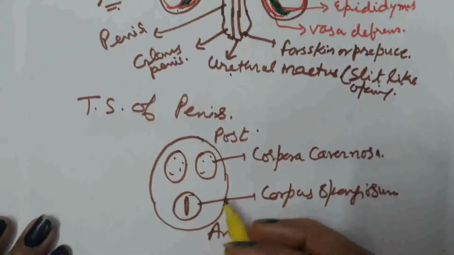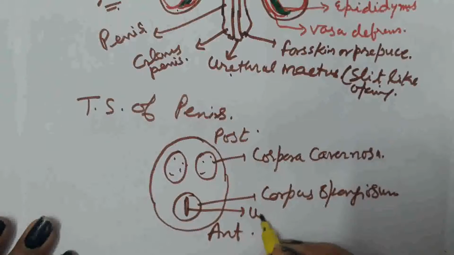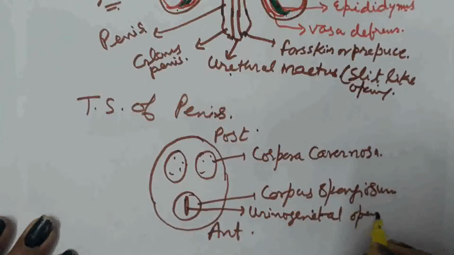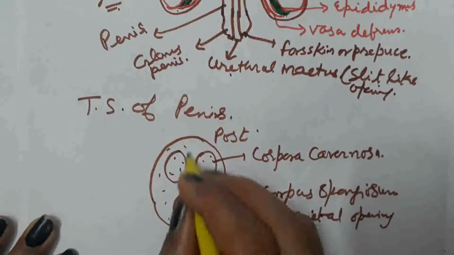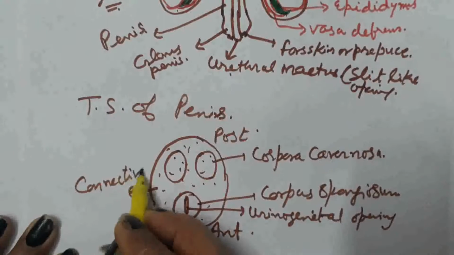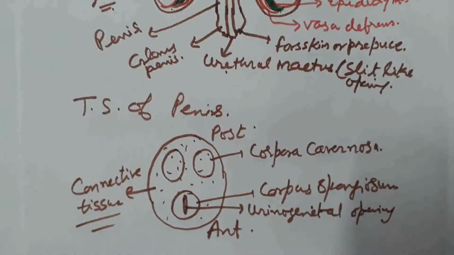here is present the urinogenital opening, and all round this is present the connective tissue. So all this tissue inside the penis helps in the erection of penis at the time of insemination.